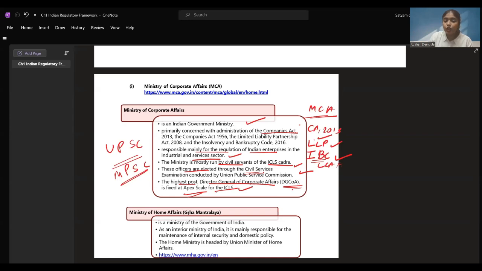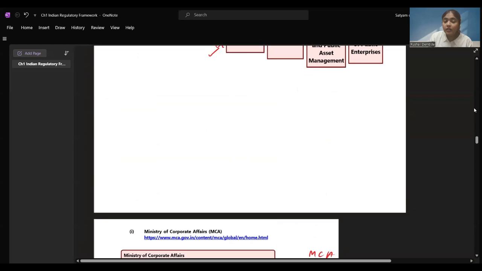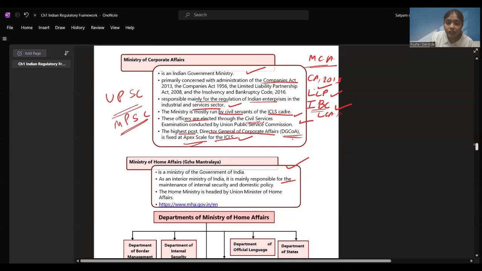Then coming to Ministry of Home Affairs. Now, not our homes, this is not related to our home affairs, right? It is a ministry of Government of India. As an interior ministry of India, it is mainly responsible for the maintenance of internal security. It is responsible for the maintenance of Indian security and domestic policies. You might have heard the Indian Army, the Navy, the Air Force, all these come under Ministry of Home Affairs, Griha Mantralaya. Security inside the nation is taken care of by Ministry of Home Affairs.